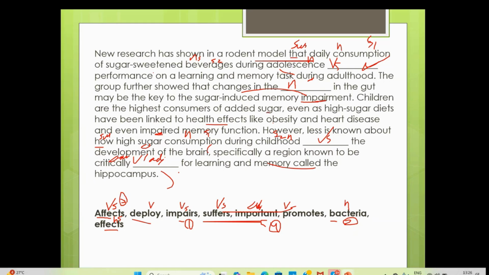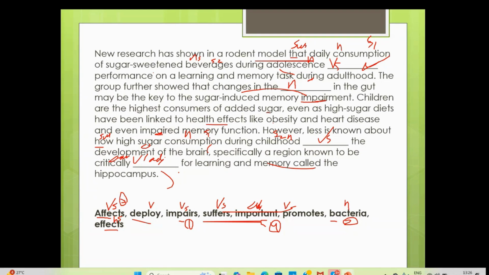See, I'm just giving you the meaning of impair, so it will make more sense, Manisha. Impair means making something less complete, less efficient, stopping it from doing something well, through deterioration of something.